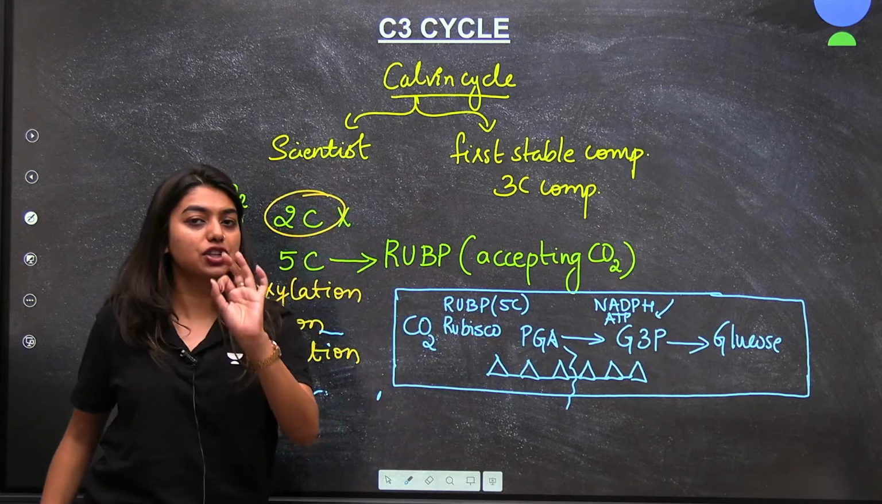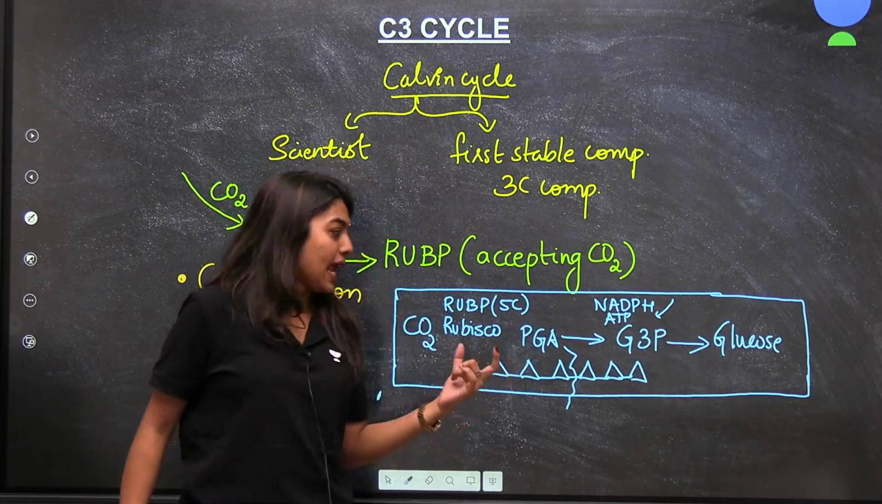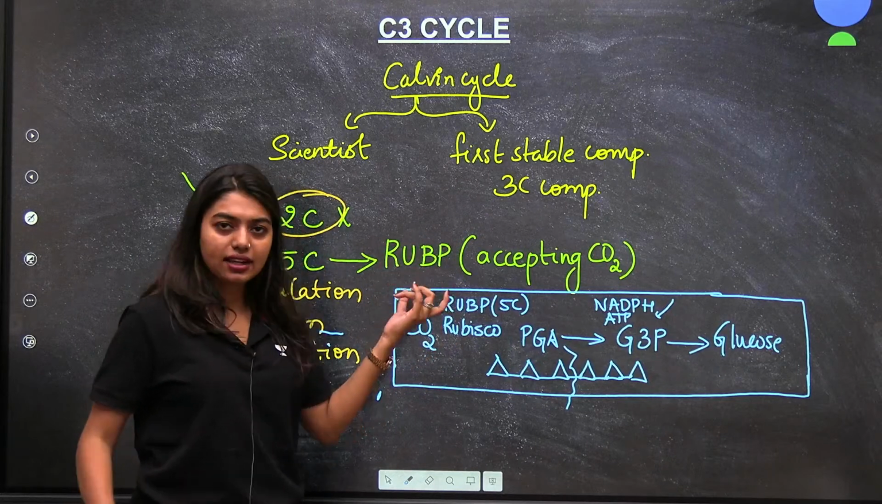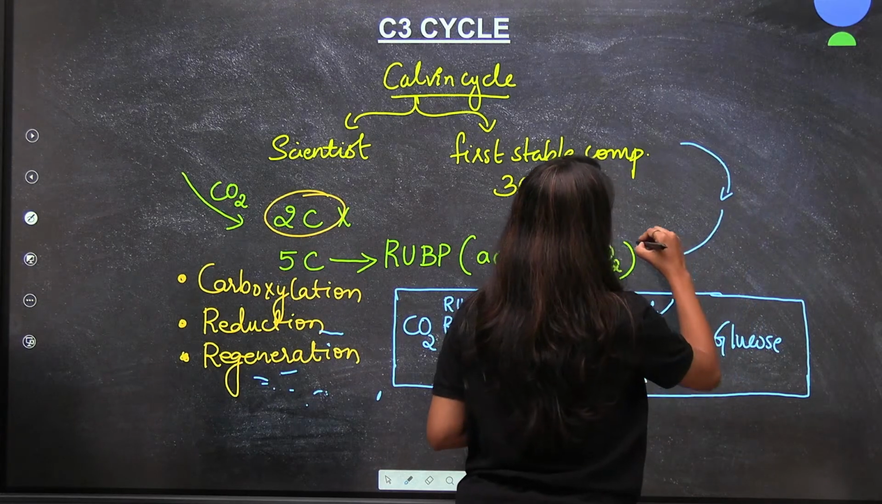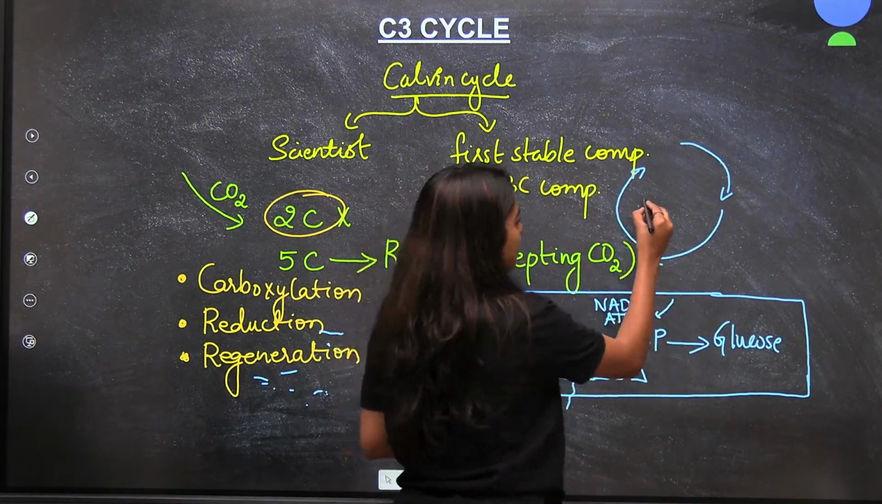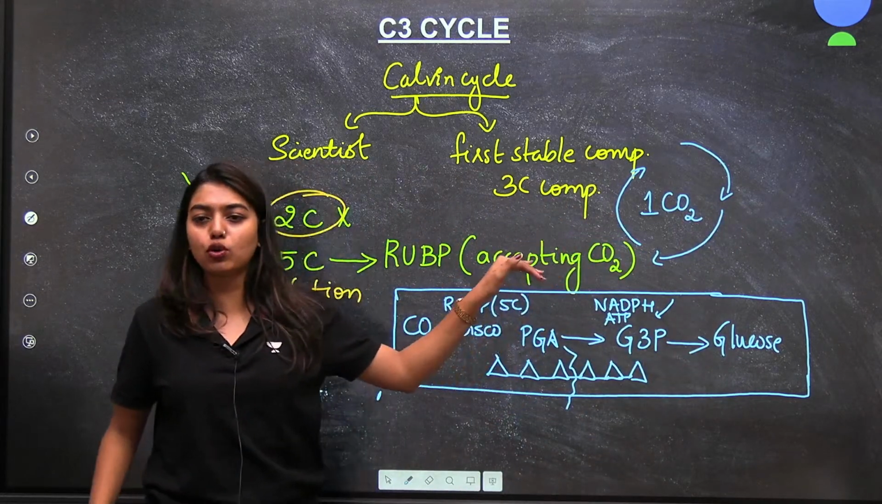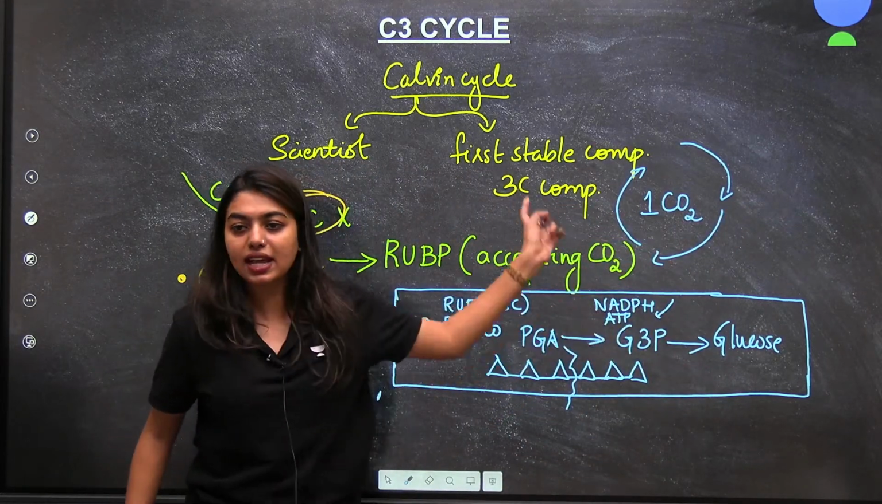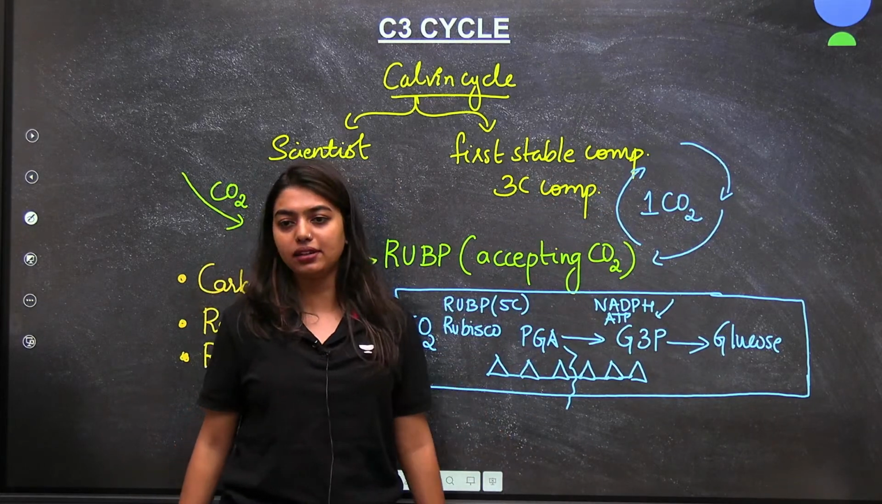But the complication here is because the numbers vary. Every time, Rubisco is going to only accept 1 carbon dioxide. That means, students, if I have to form glucose, how many cycles will it have to undergo? How many Calvin cycles will have to happen? Tell me quickly.